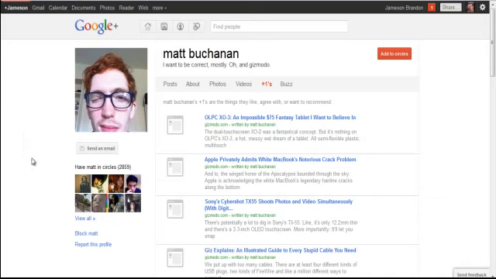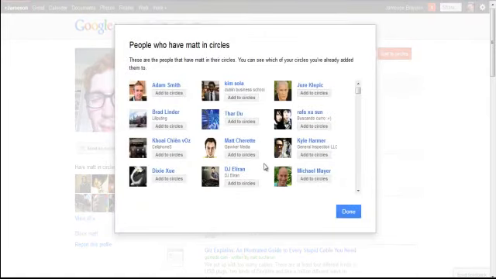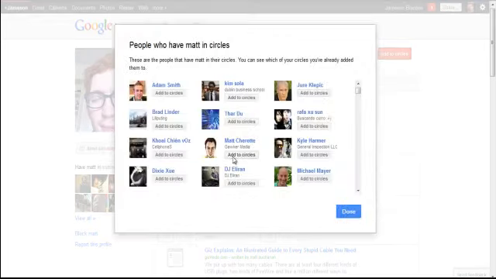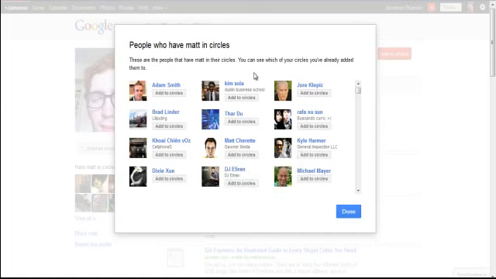A lot of it's pretty common sense. For instance, we're looking at this guy Matt, his account. If I was a big tech junkie, and Gizmodo's all about tech, I would just click on this and it pulls up everybody. All of the people in his circle, which is 2,859, we can assume have connected with him for several reasons. They like tech, they like Gizmodo, or they like the fact that he's writing for Gizmodo. Those are probably the main reasons why these people are all following him.